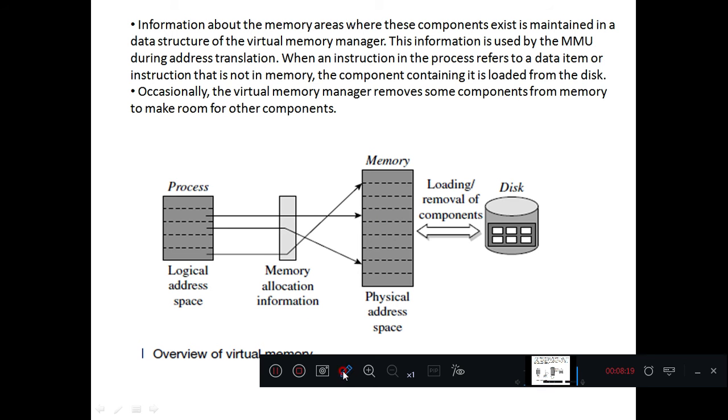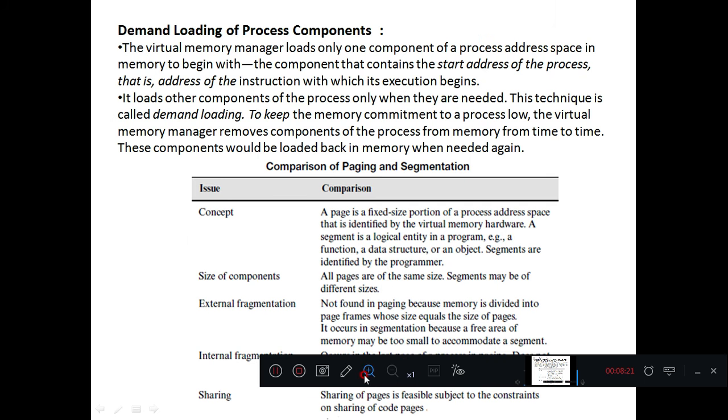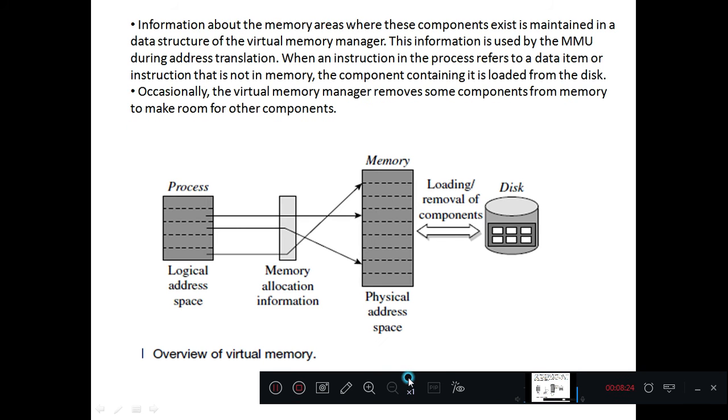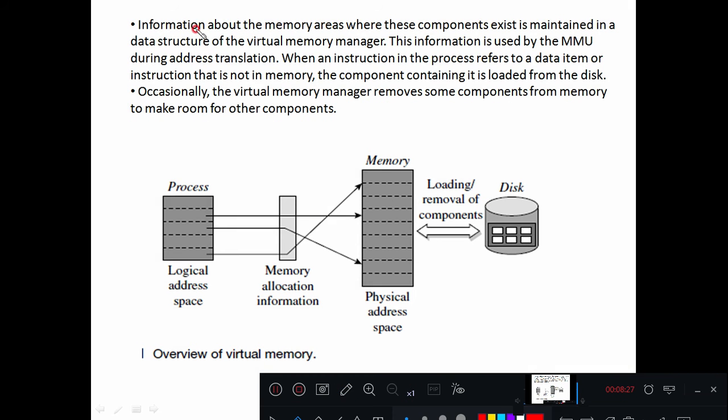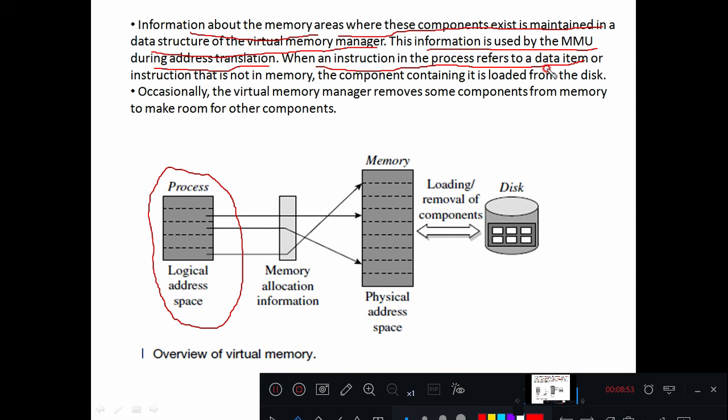Next, how is that virtual memory going to be implemented? In this diagram you can see information about the memory areas where these components exist is maintained in a data structure of a virtual memory manager, right? So we have a process, which is nothing but a logical address space. This information is used by the MMU during address translation. When an instruction in the process refers to a data item or an instruction that is not in memory, the component containing it is loaded from the disk.